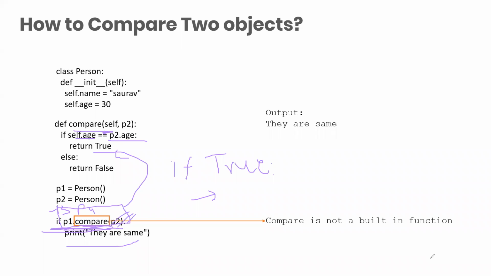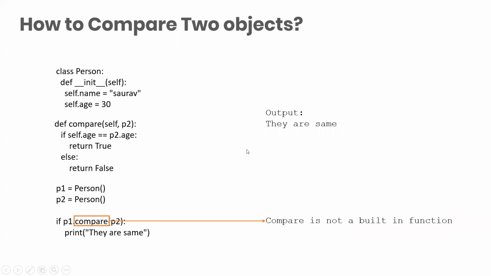Got this, everyone? This is also important because this is a method by which we can compare two objects. Okay, let's move to the next example.